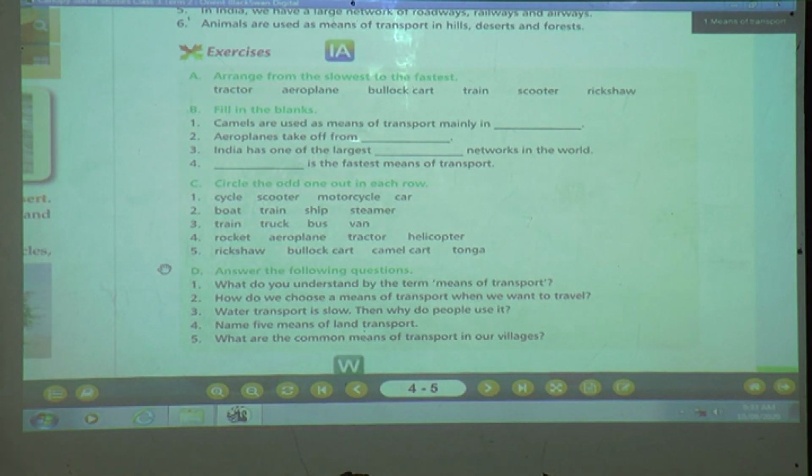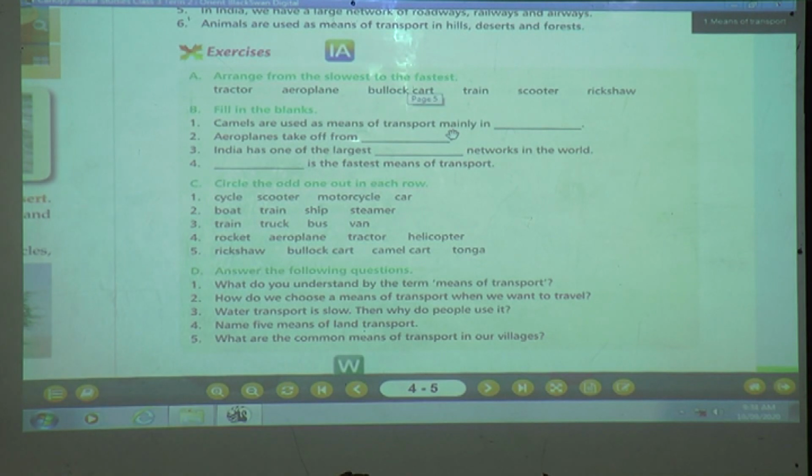Now what are you going to do in this question? Arrange from the slowest to the fastest. They have given the means of transport, but how are we going to arrange from slowest to fastest? Which vehicle runs very slow and which vehicles run fast? We are going to arrange from slowest to fastest. The options are tractor, aeroplane, bullock cart, train, scooter and rickshaw.